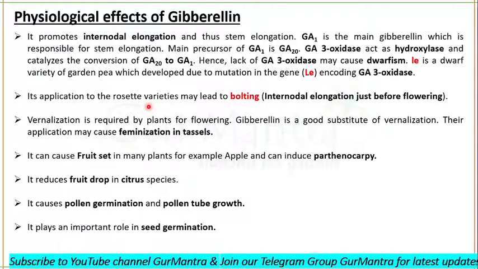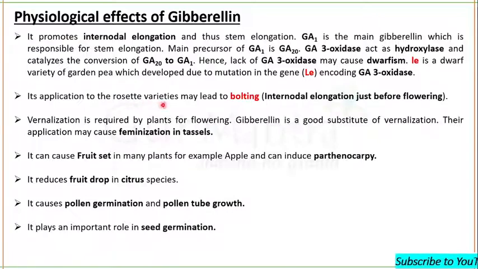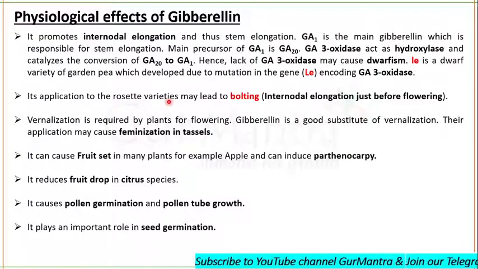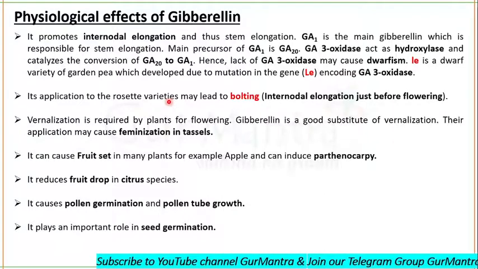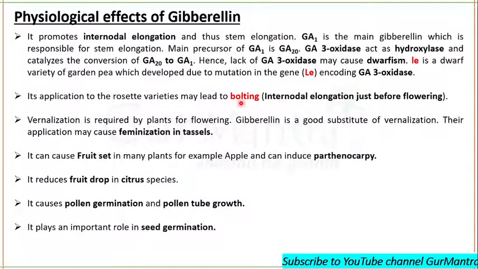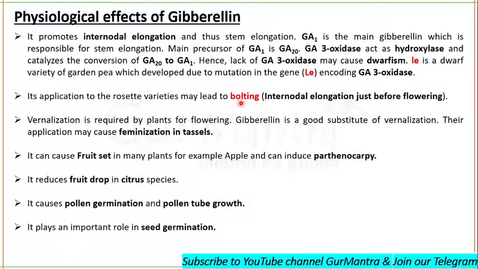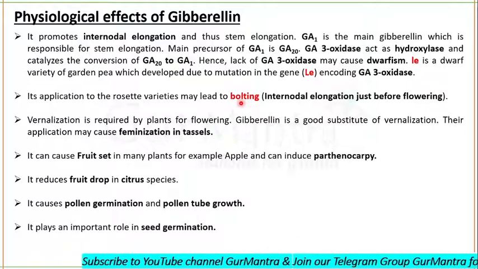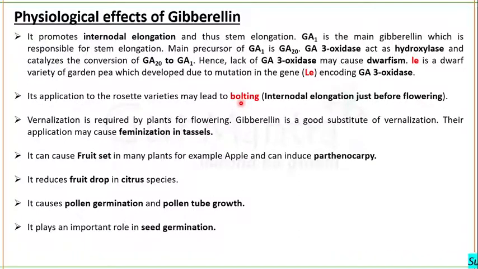Gibberellic acid application may lead to bolting. Okay, you know rosette varieties like cabbage are rosette varieties. Application of gibberellic acid to these rosette varieties led to bolting. What exactly is bolting? It's internodal elongation just before the flowering. This we call bolting.